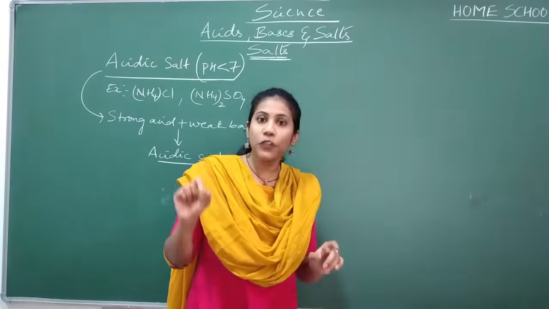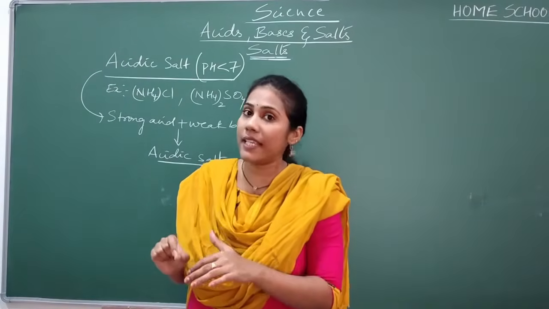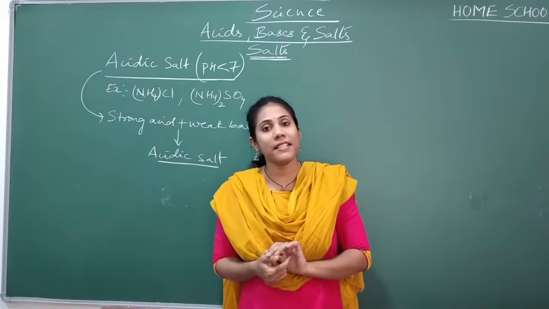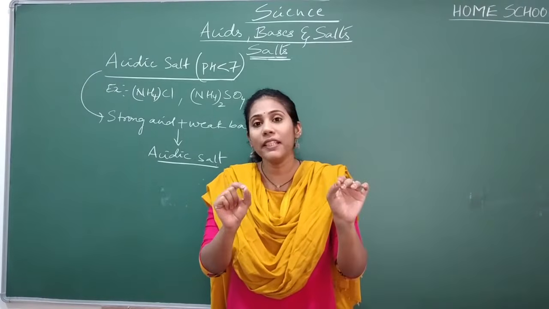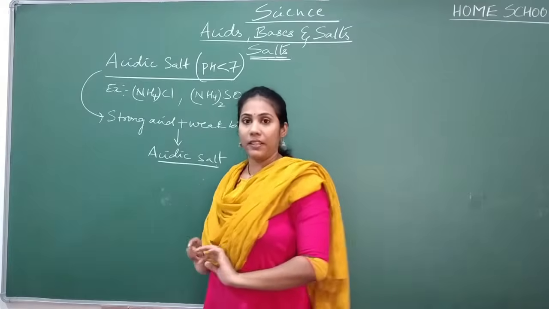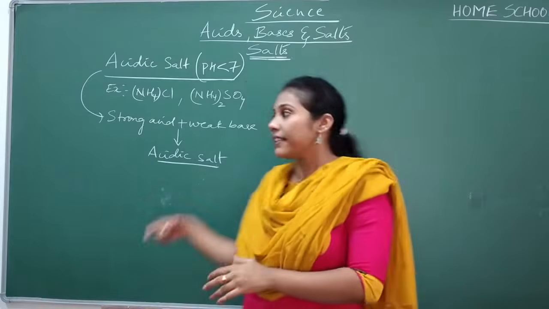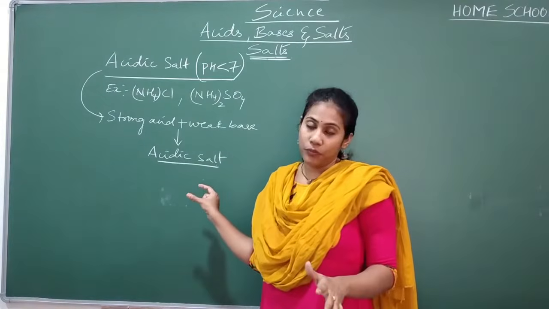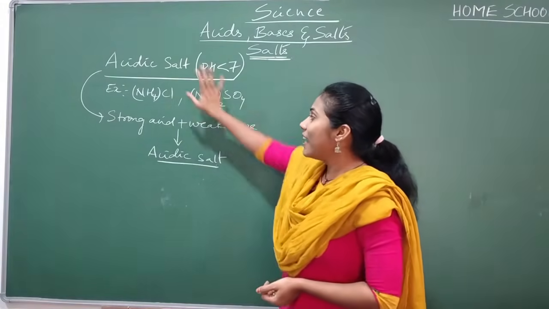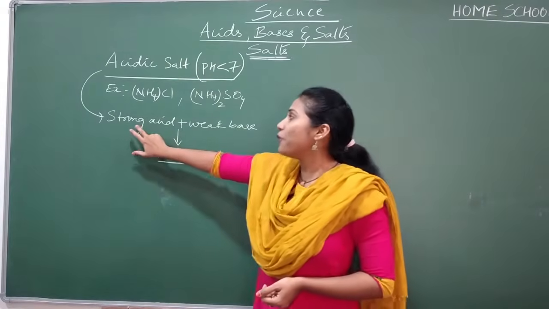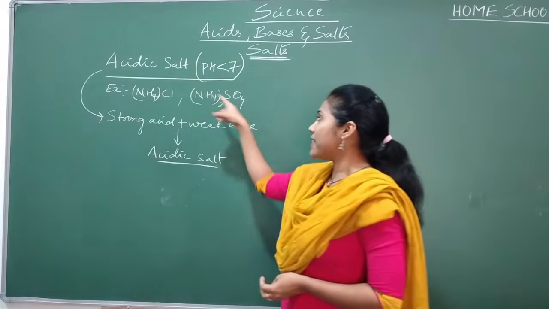In the first video of this chapter, I gave you the examples for strong acids, weak acids, strong bases as well as weak bases. Those examples are very important to remember, and that concept we are using here. If you can remember the examples under the strong category and weak category, this concept will become very easy for you. Now you understood, right? What do you mean by an acidic salt? An acidic salt is a salt that is formed from a strong acid and a weak base. And I gave you two examples here.